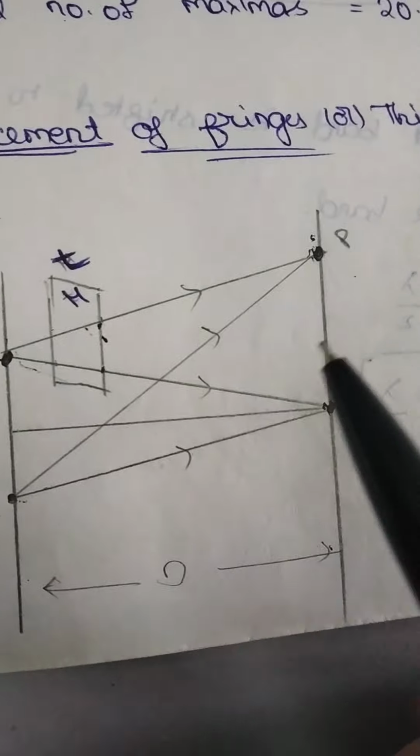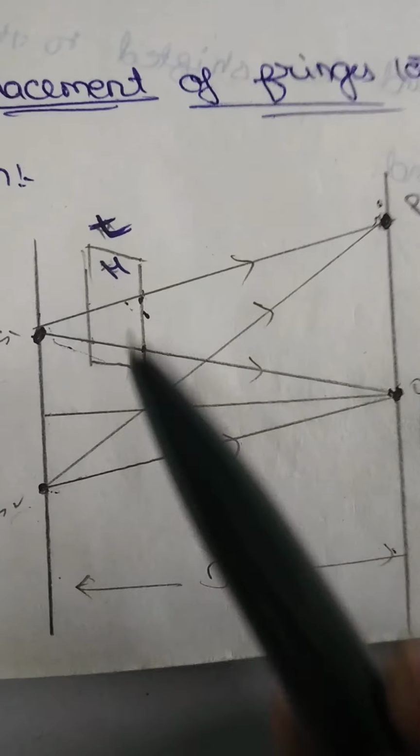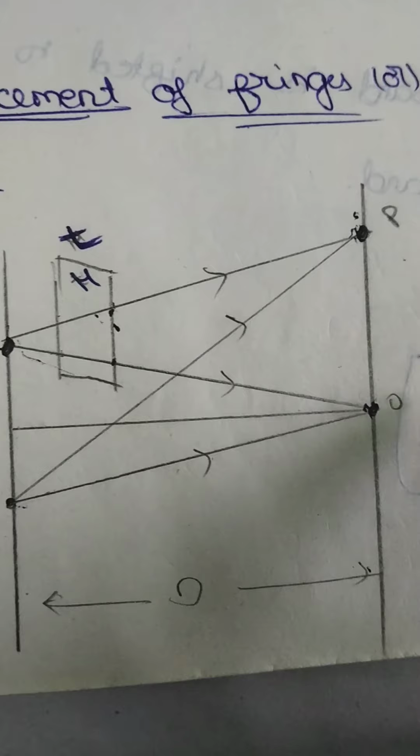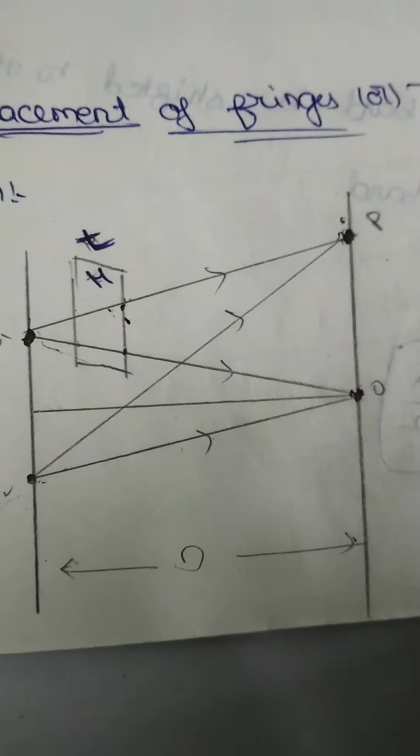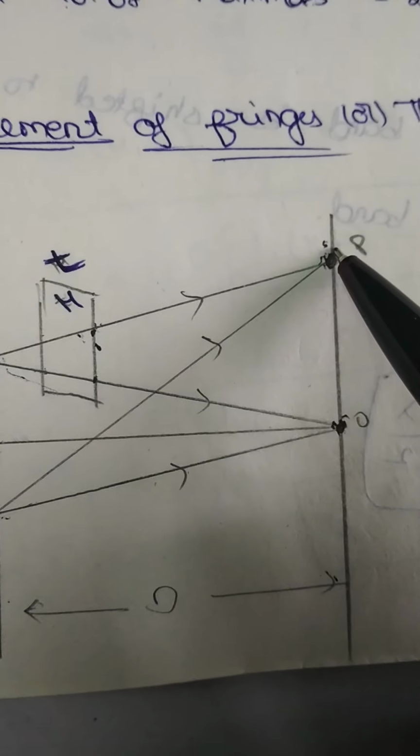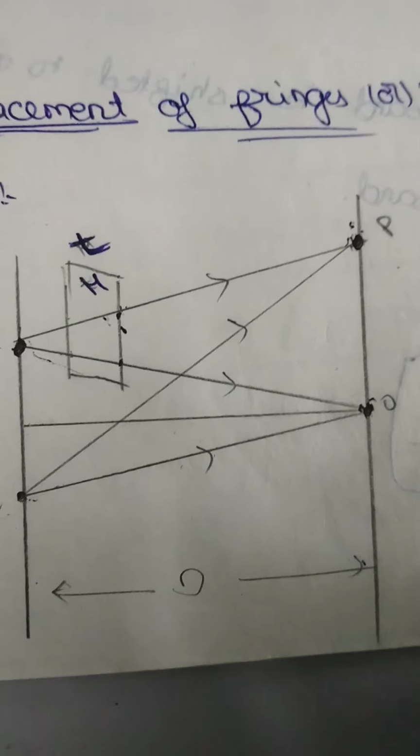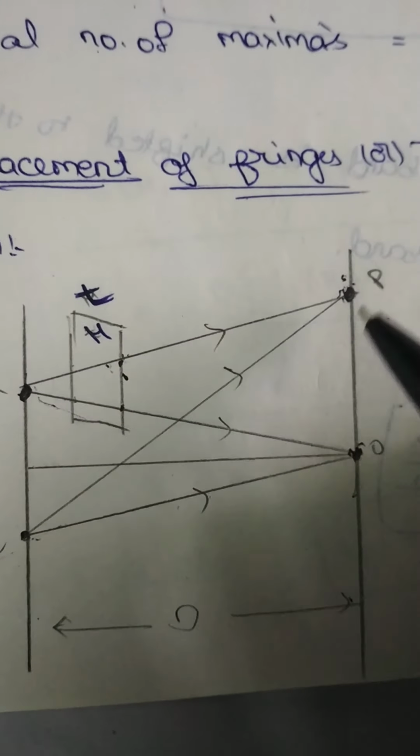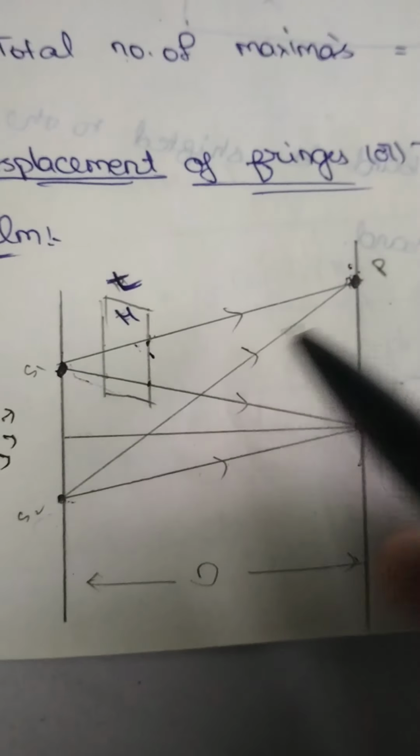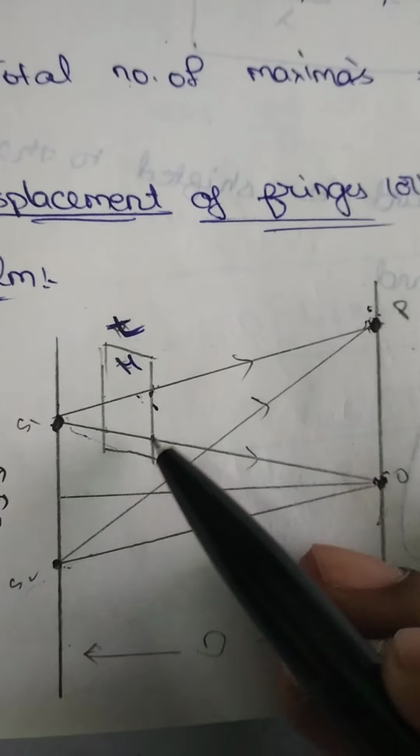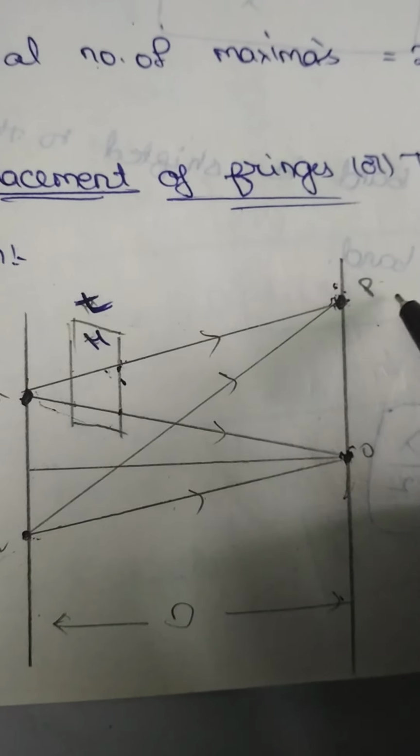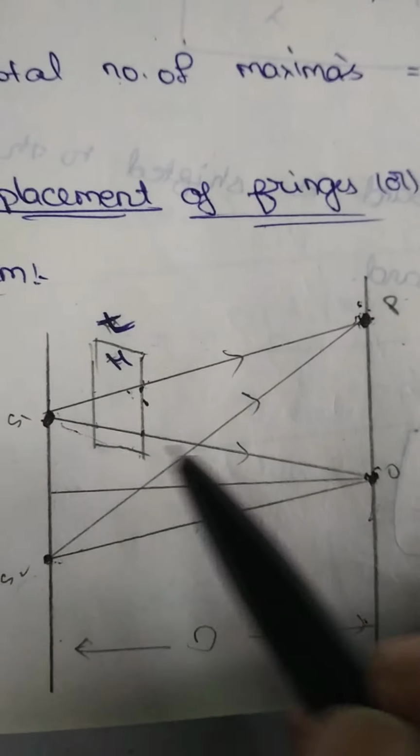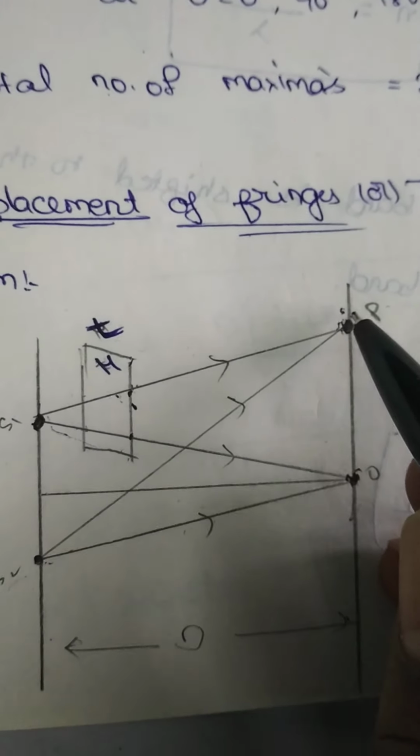So from the diagram, in the absence of the transparent medium, the central bright band is formed at the point O. In the presence of the given transparent medium, the central bright band is shifted to some point. Now our assumption is, let the central bright band be shifted to the position of the nth bright band. In the absence of the transparent sheet, say at point P there is the nth bright band. By introducing this medium, the central bright band is shifted to the position of the nth bright band.